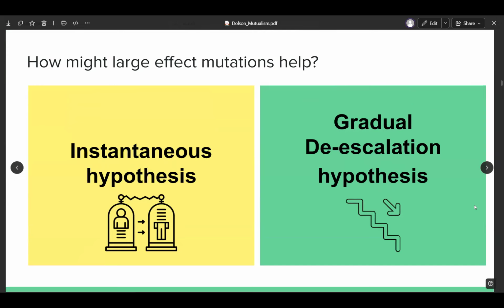And it was really interesting to me that that was kind of a leading theory, because when I think about the evolution of mutualism, I usually think about a complex co-evolutionary scenario where there's feedback loops and interactions, et cetera, that eventually lead the whole system to a state. And so that's not what would happen under the instantaneous hypothesis, but it is an alternative possibility that maybe instead there's more complicated co-evolutionary dynamics and there's this gradual de-escalation where both parties move towards being friendlier to each other.